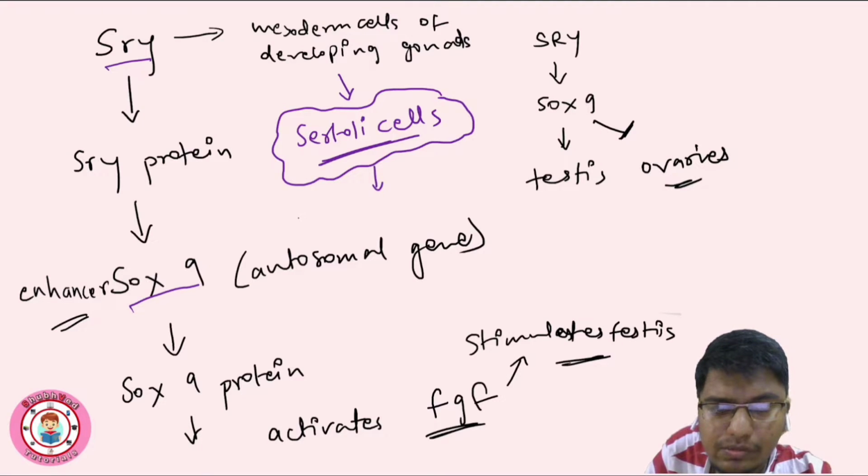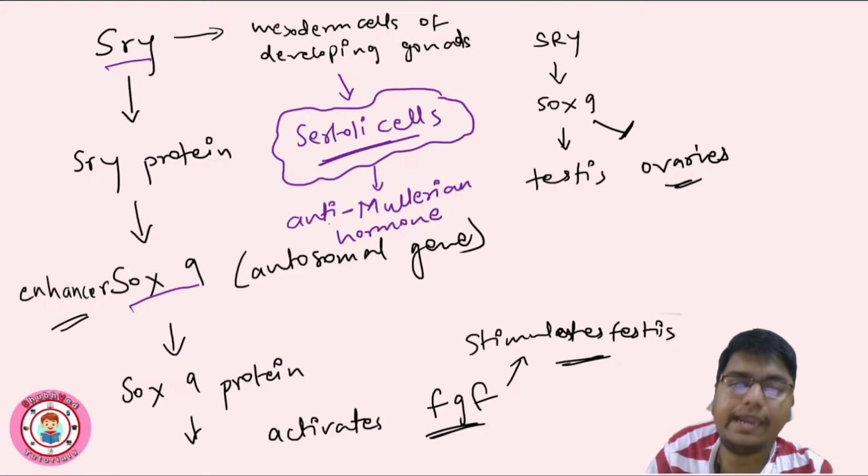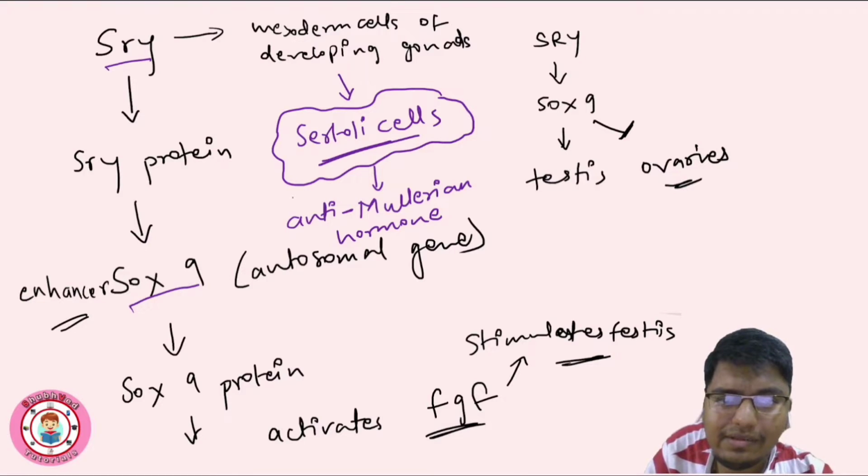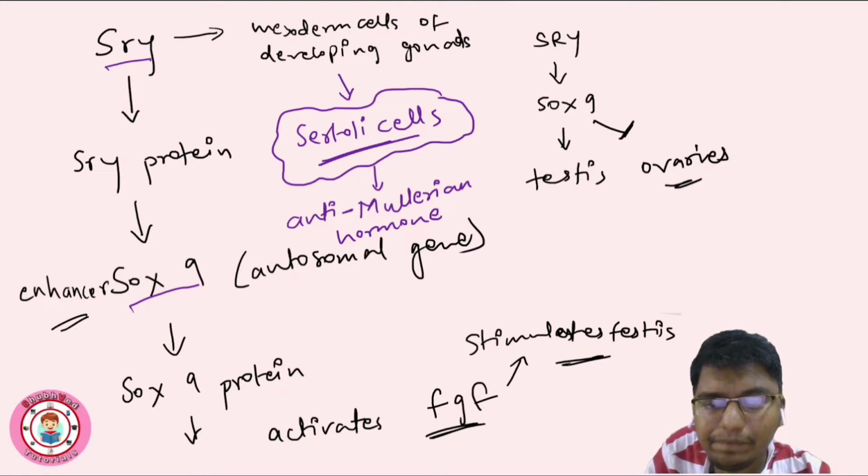Sertoli cells will produce anti-Mullerian hormone, also known as Mullerian inhibiting hormone. So basically this anti-Mullerian hormone is not producing the female reproductive tract, meaning female reproductive organs like ovaries, oviduct, uterus, vagina, those are not formed, and the male organs begin to synthesize, like another group.